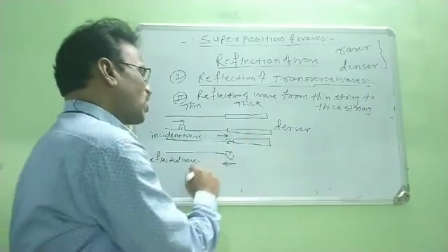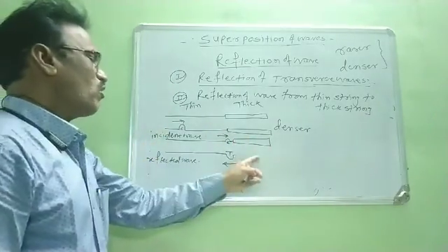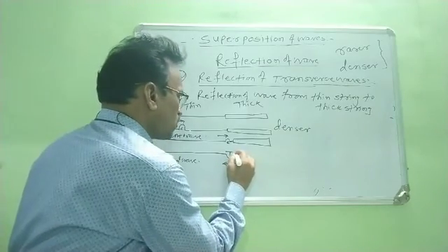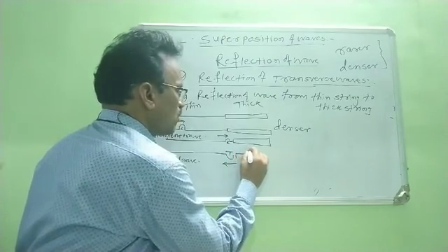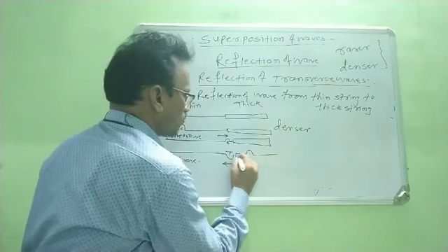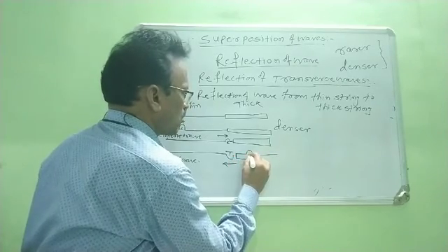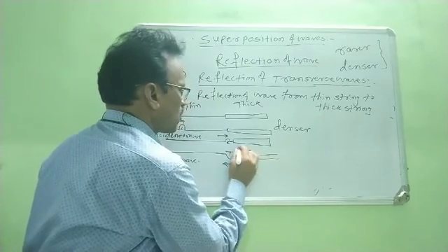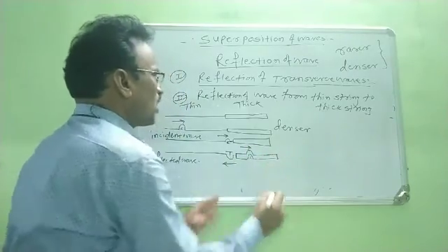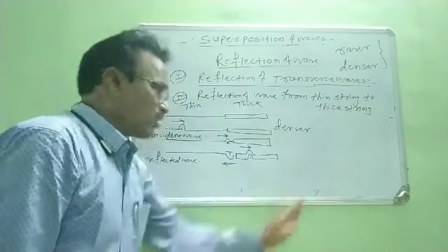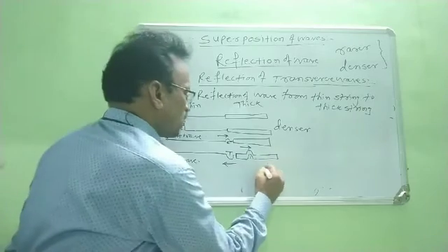And due to this transmitted part of the incident wave, a crest is produced in this denser medium, and this crest is traveling through that denser medium, right? Therefore, at that time, this is the transmitted wave.